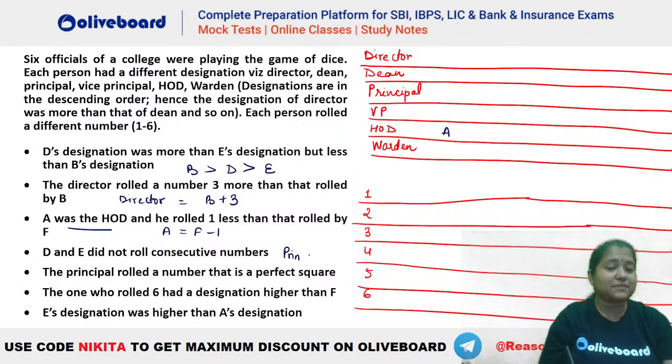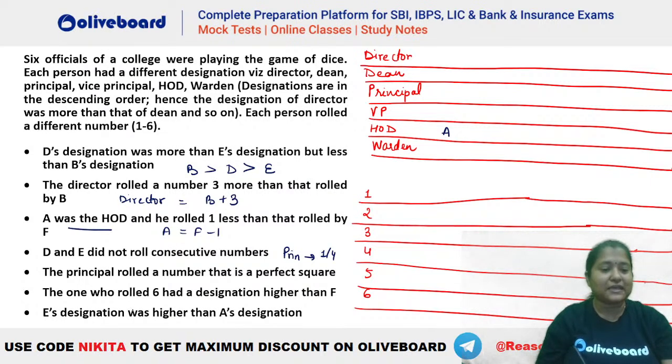ठीक है. Principal का कितना होना चाहिए? He must have rolled either 1 or 4 because 1 and 4 are the perfect squares here. The one who rolled 6 had the designation higher than F. That means we know that F cannot have the highest designation. That's not possible here because somebody who has rolled a 6 has a designation higher than F here. Okay, so F cannot be the director.